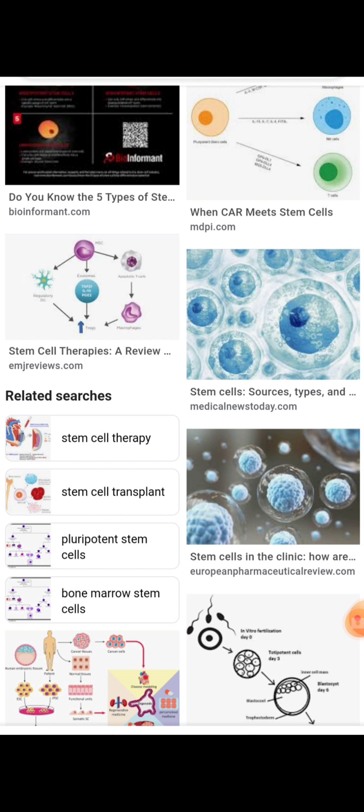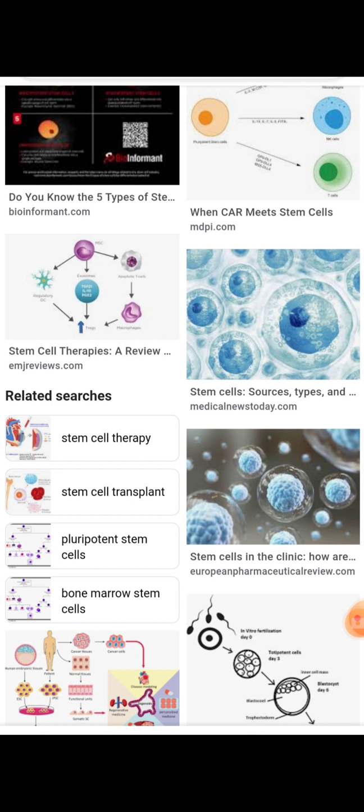Each unipotent stem cell gives rise to a single modified cell type. Example, the cells of mast tissue can be differentiated into mast cells only.